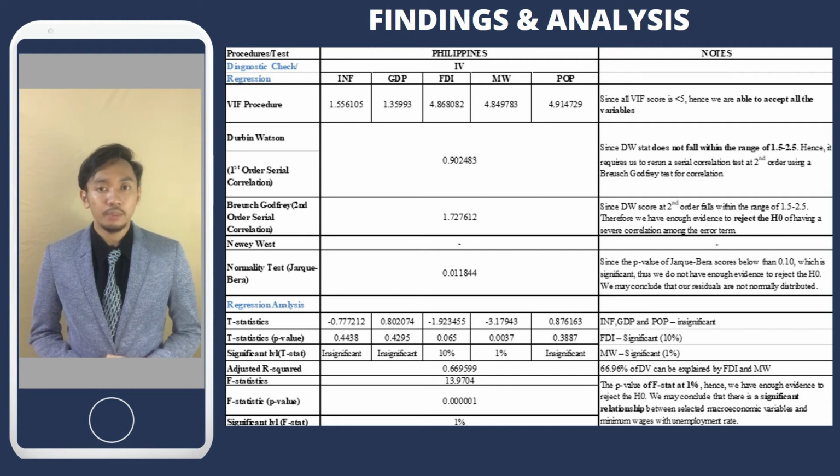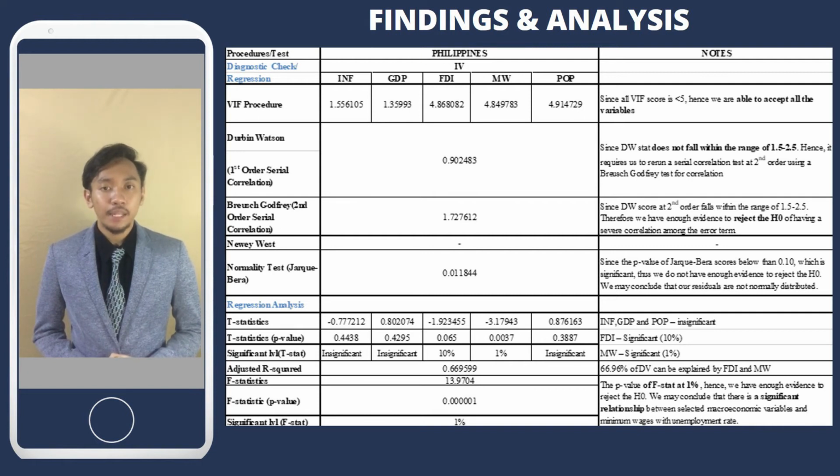Now, we can proceed with the basic time series analysis, which is regression. For regression, based on t-stat and p-value, the significance levels for inflation, economic growth, and population are insignificant. Meanwhile, foreign direct investment is 10% significant and minimum wages are 1% significant. Based on adjusted R-square, it indicates that 66.96% of the variation in the dependent variable can be explained by foreign direct investment and minimum wages in the model. The remaining 33% is due to omission of other important independent variables.